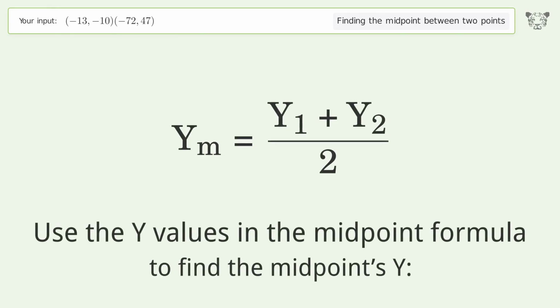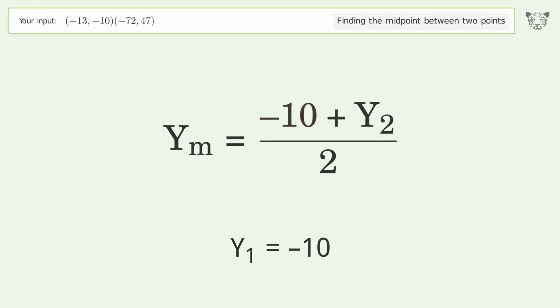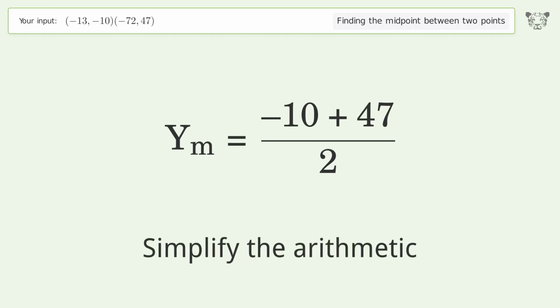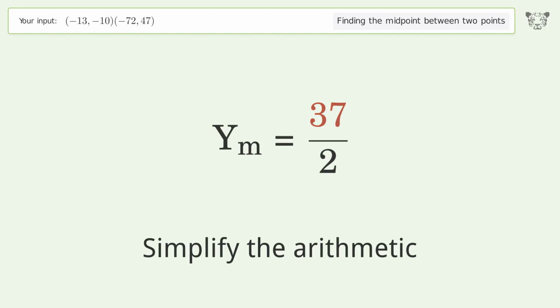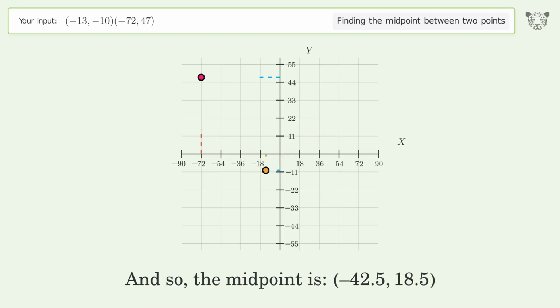Use the y values in the midpoint formula to find the midpoint's y. y1 equals negative 10. y2 equals 47. Simplify the arithmetic. And so, the midpoint is negative 42.5, 18.5.